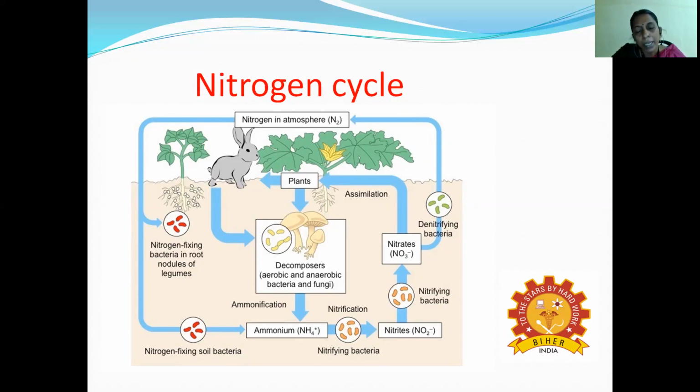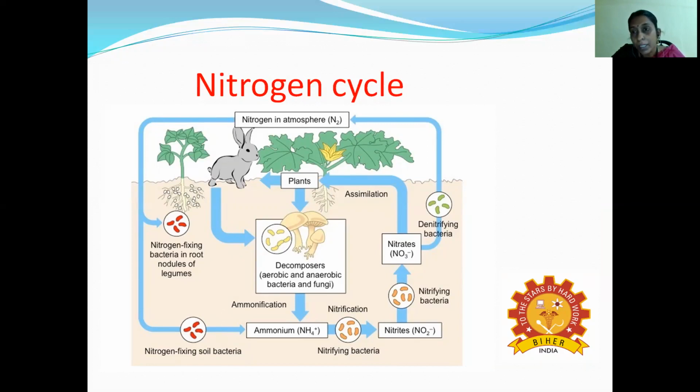Then the ammonia is converted into nitrite by the process of nitrification, in the presence of nitrifying bacteria. Then the nitrite is converted into nitrate, again by nitrifying bacteria present inside the soil.